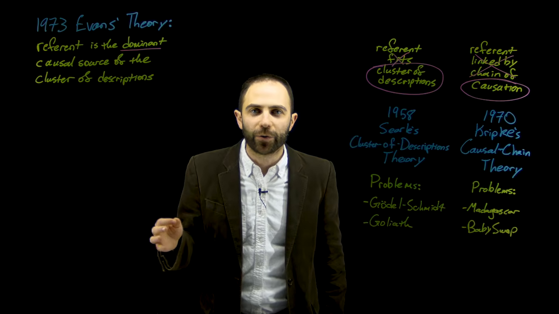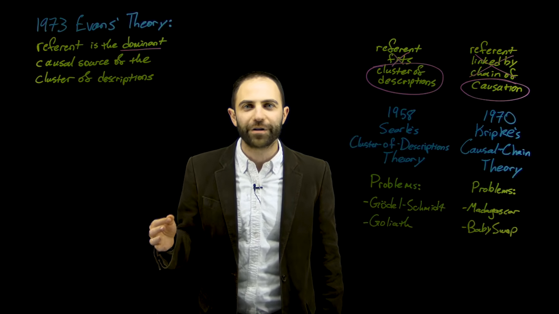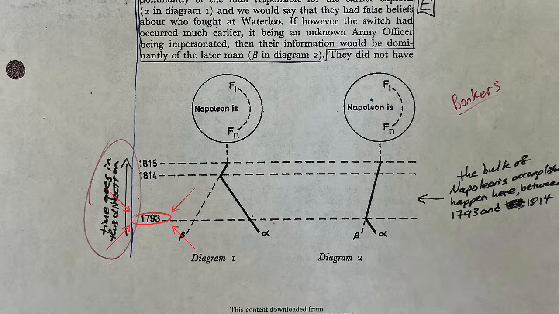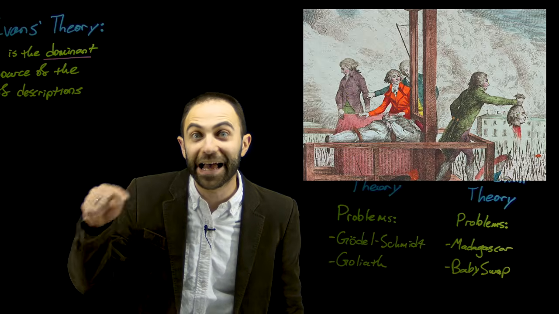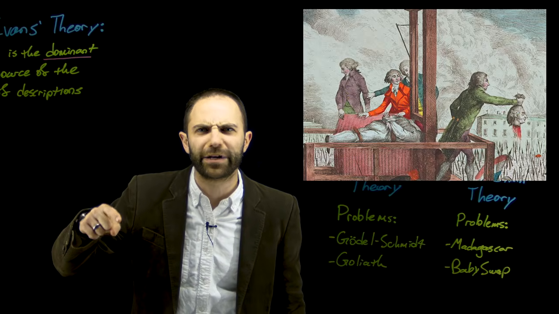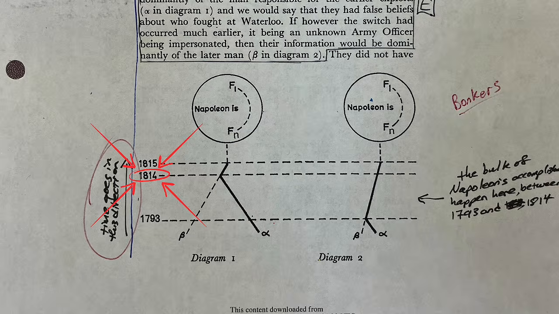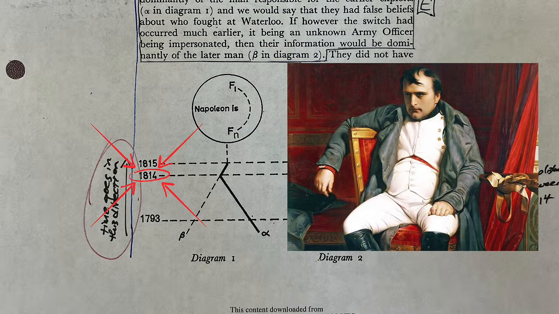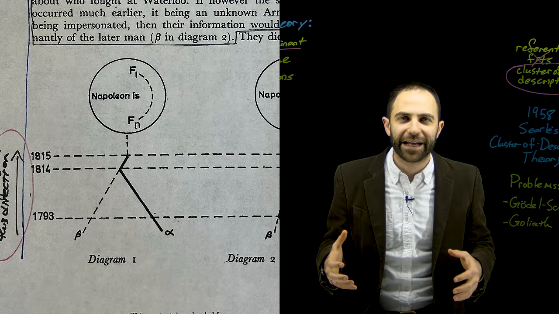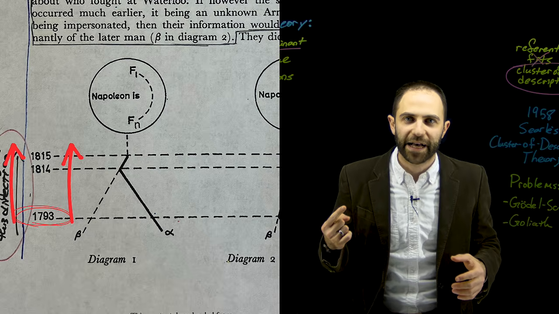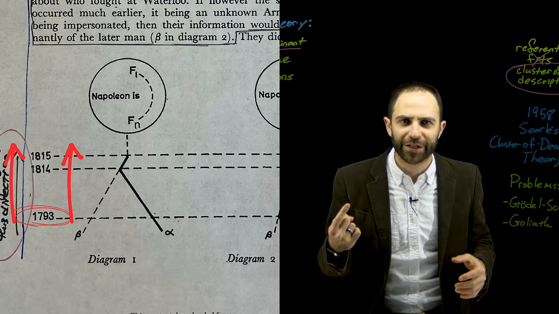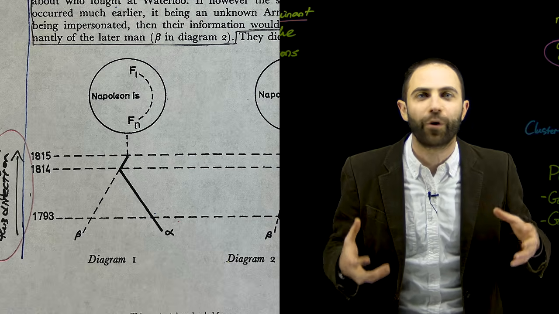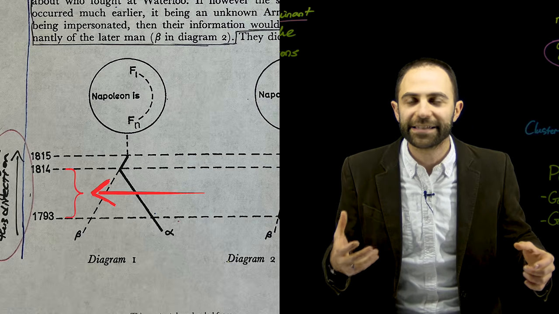The thing you need to know is that most of the important stuff that Napoleon did happened between 1793, when they beheaded Louis XVI, right, the old king of France, and 1814, when Napoleon was captured for the first time. You're supposed to read this diagram from the bottom up to the top because time is going in that direction, and most of the important stuff that Napoleon did, he did it in this gap here.